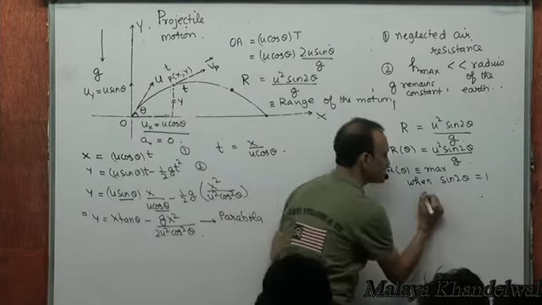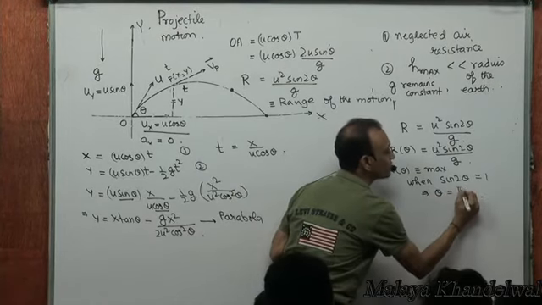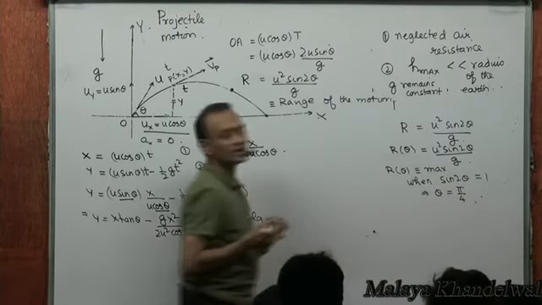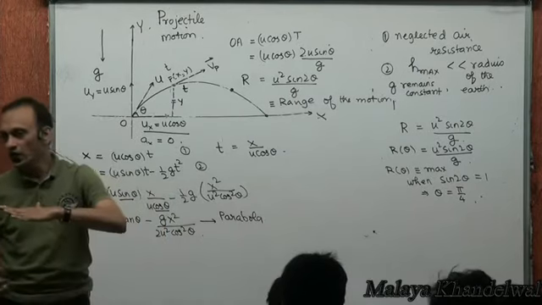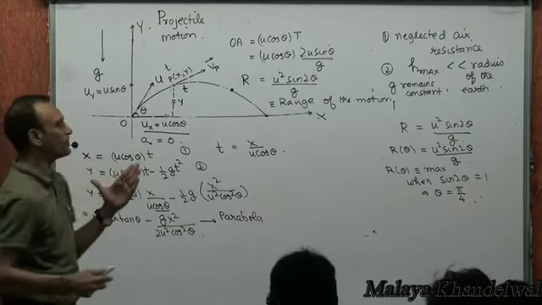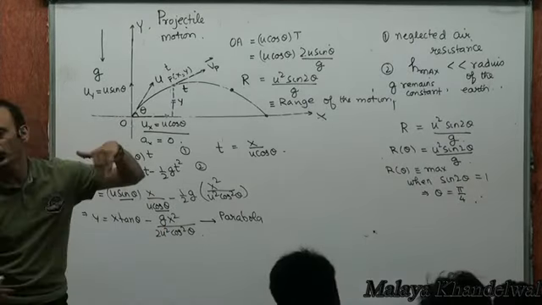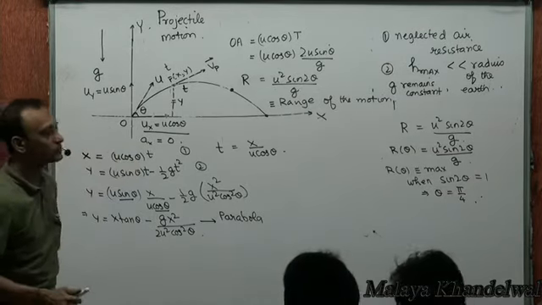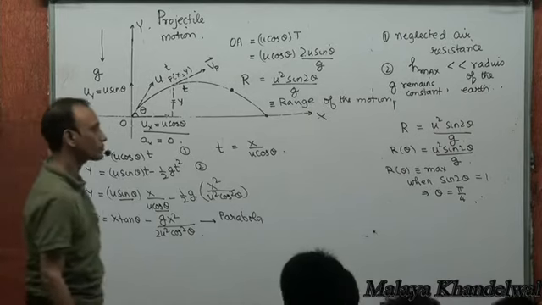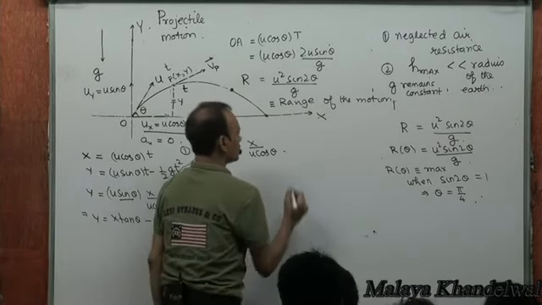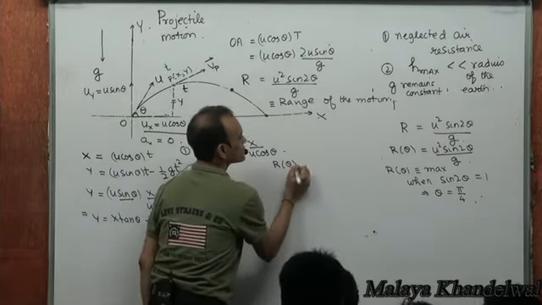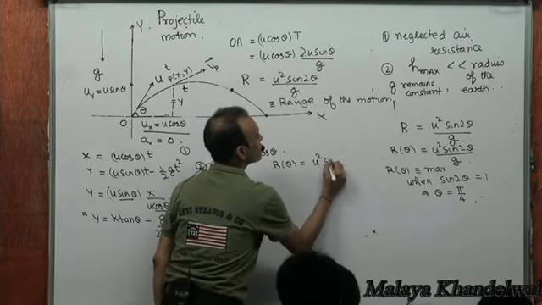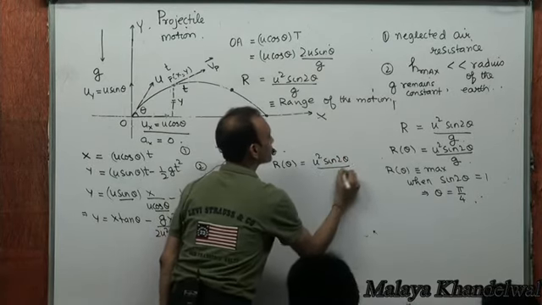When sine 2 theta is 1 means theta must be 45 degrees. That means for a given u, under ideal conditions, if you launch at 45 degrees, then the range attained by the particle will be a maximum. Yes or no? Also, range at theta is u squared sine 2 theta by g.